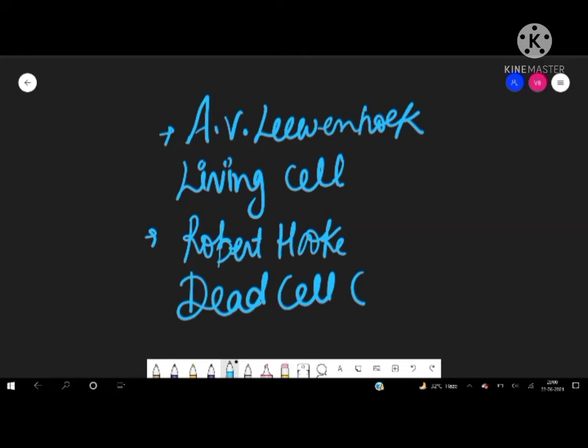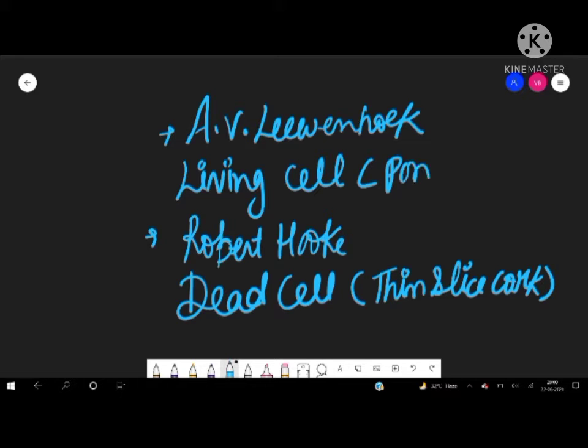The first dead cell was discovered from the thin slice of cork. As I told you, cork is extracted from the bark, and they are the dead cells. And the first living cell was discovered in pond water.